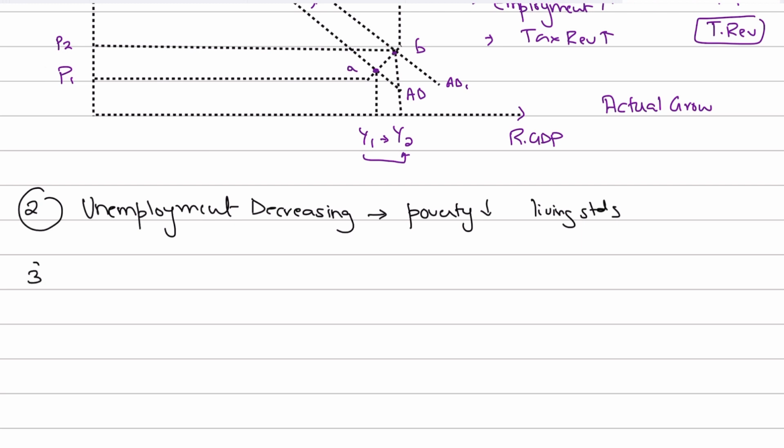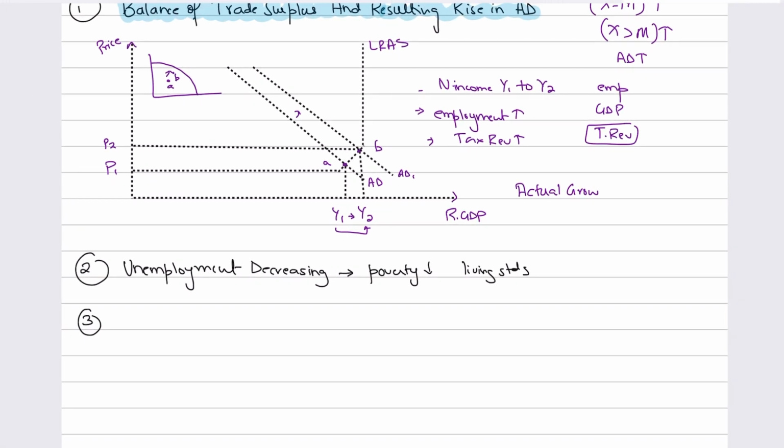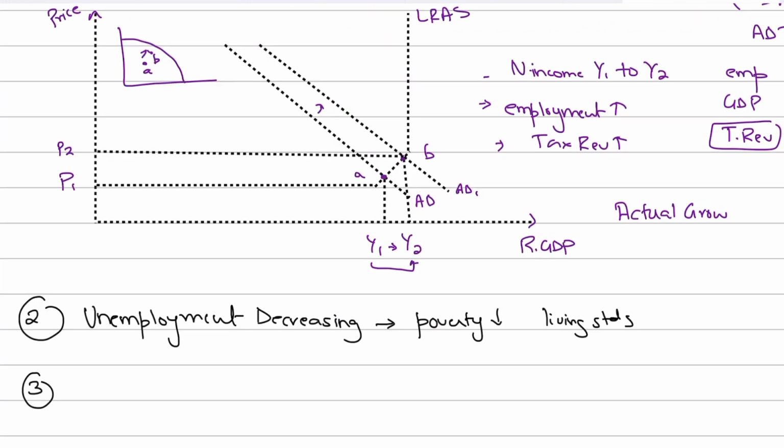But then there's another thing that is happening in the economy, and that is if the aggregate demand is rising, it results in inflationary pressures from P1 to P2. Okay guys, now one major thing that I want to mention here is that it also depends upon your style of writing, or how the language of economics is being communicated through the medium of language. Guys, this is very important.